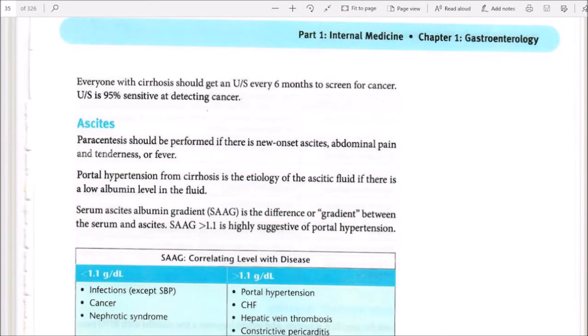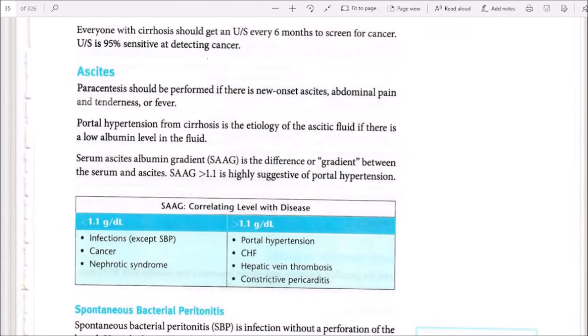Everyone with cirrhosis should get an abdominal ultrasound every 6 months to screen for cancer. Ultrasound is 95% sensitive for detecting cancer.